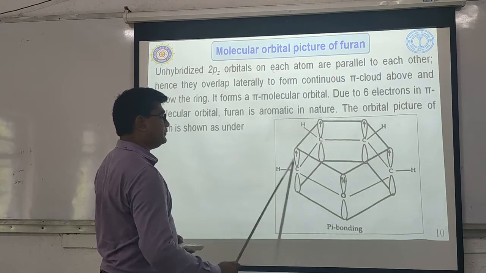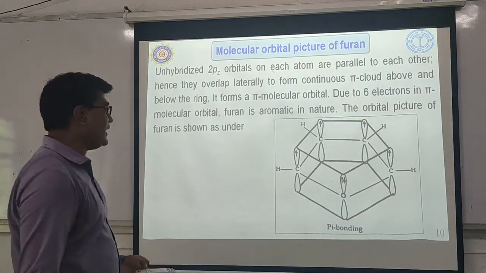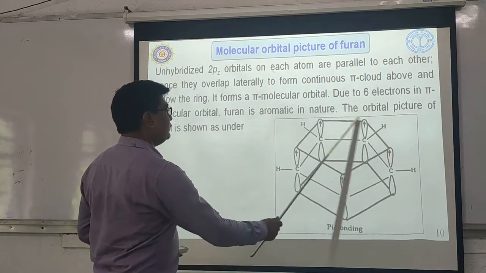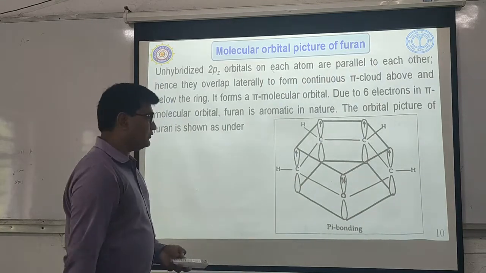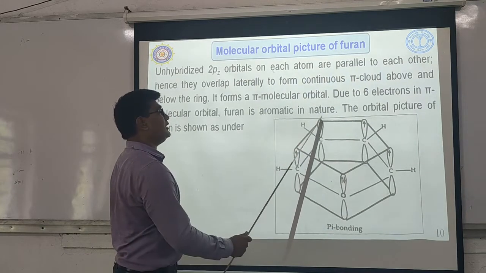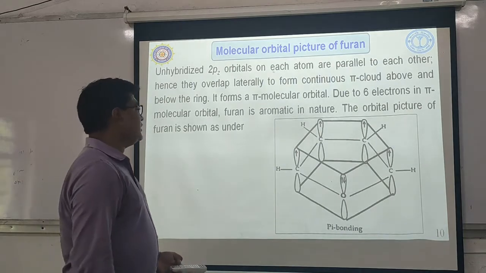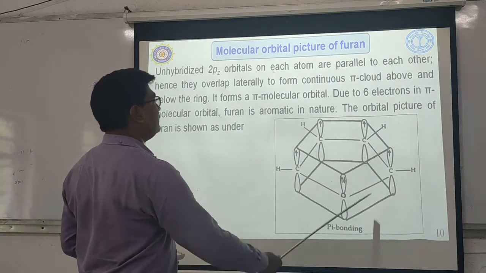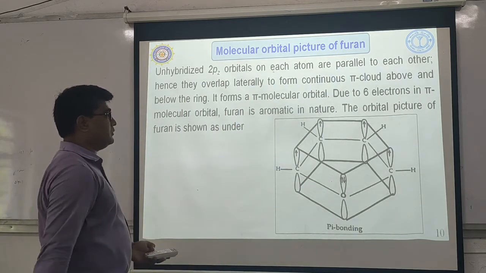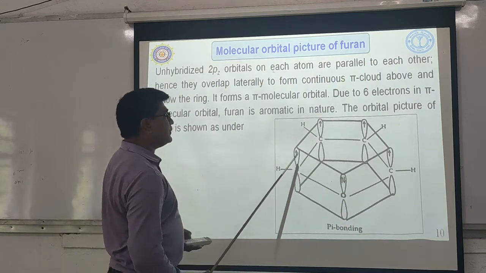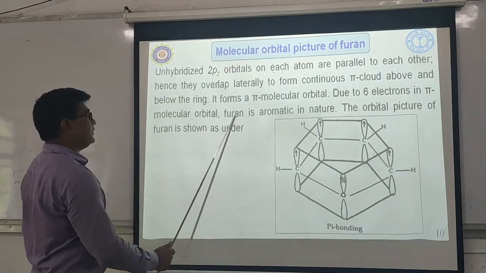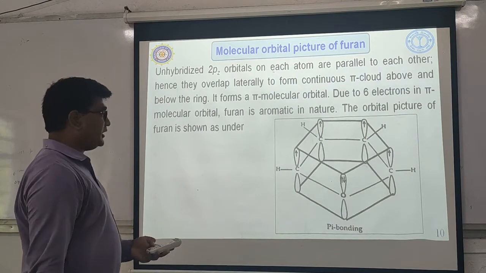So all the 2pz atomic orbitals are how to each other? Parallel. Okay, so they overlap laterally from above the plane and below the plane. So 2pz of oxygen contains 2 electrons while 2pz of each carbon contains 1 electron. Okay, so they overlap laterally from above the plane and below the plane to form a pi cloud. Okay, so this pi cloud forms the molecular orbital. Now if you count the number of electrons, 1 2 3 4 5 6, so due to 6 electrons in the pi molecular orbital, furan is aromatic in nature.